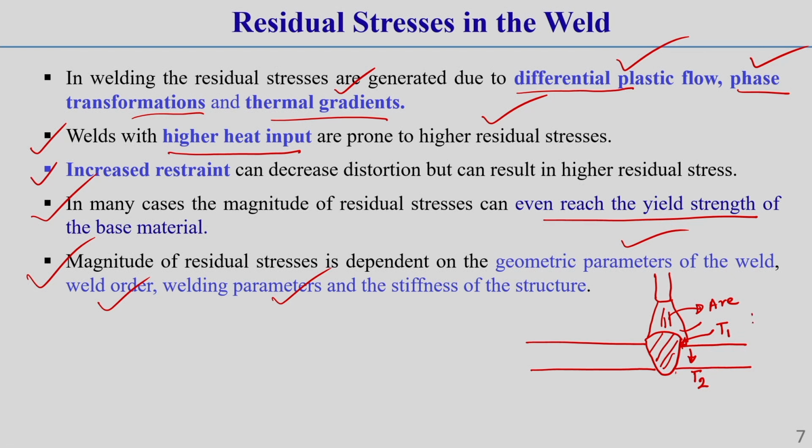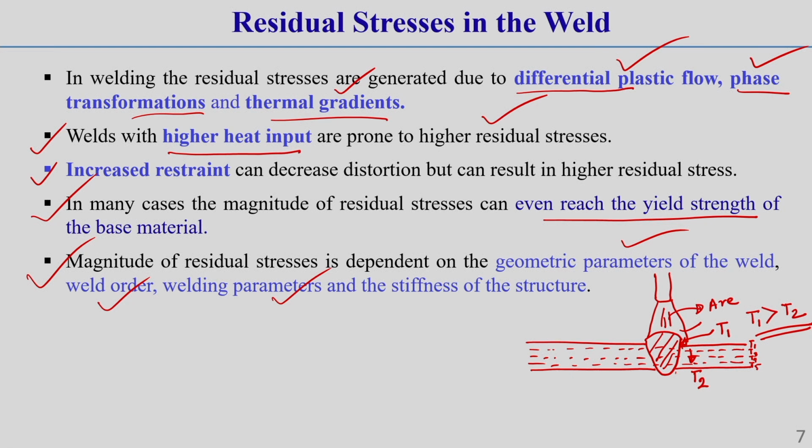Now, you see, due to this direct contact of the arc with the top surface, the temperature there will be higher than the lower surface. So, due to this, through the thickness there will be a variation of temperature. If we consider the weld plate thickness to consist of different layers, then in different layers there will be different temperatures, because in the top layer it is T1, let this be T3, T4, T5. Okay. So in different layers there will be different temperatures.